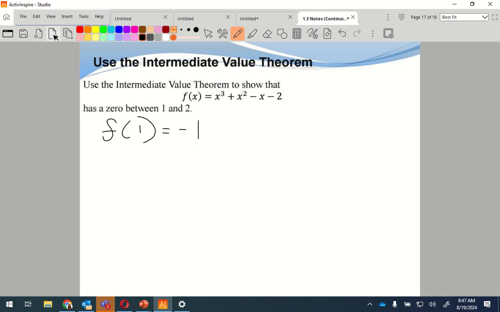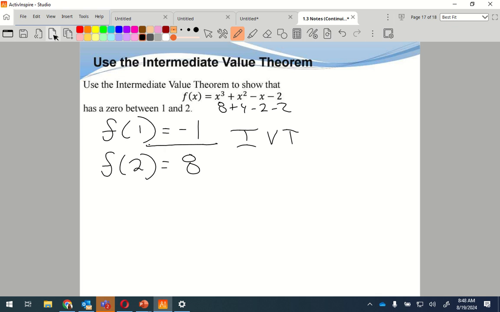Okay. The other side, f of 2, plug in 2, that's 8 plus 4 minus 2 minus 2. So what's that going to give me? That's 8. Okay. So f has a 0 between. So, intermediate value theorem says that if I start at -1 and I end at 8, that means what? He had to cross 0 somewhere in between.